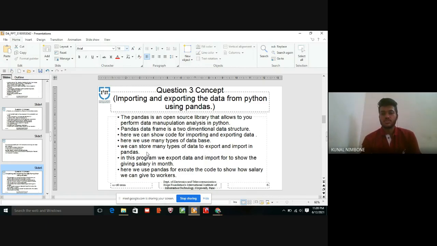Yes, we can show code for importing and exporting data. We can show the two-dimensional data structure. We use many types of database. In pandas, there are many types of database, so we can use all the databases and store many types of data for exporting and importing. In this program, we export data and import it to show the given salary in month.